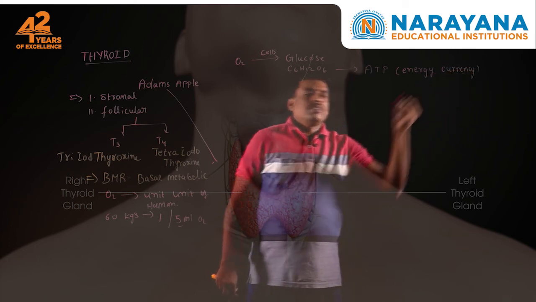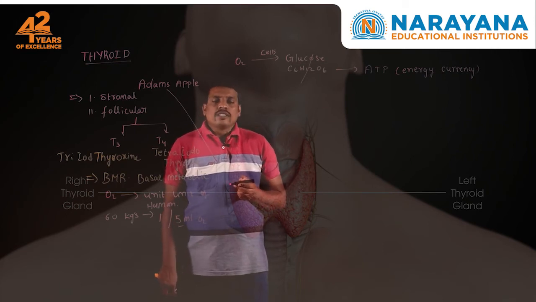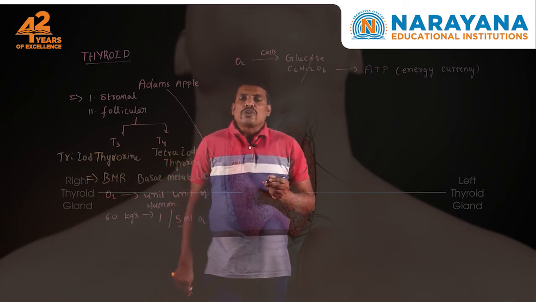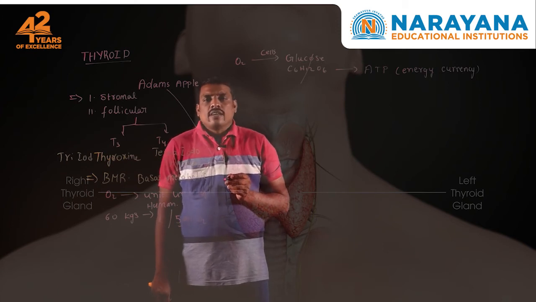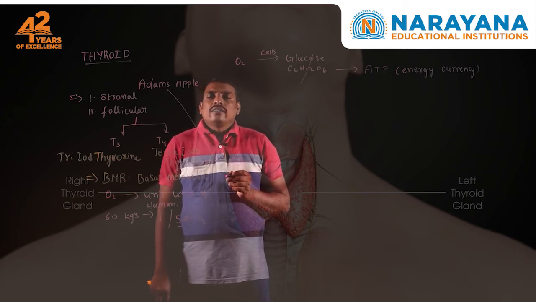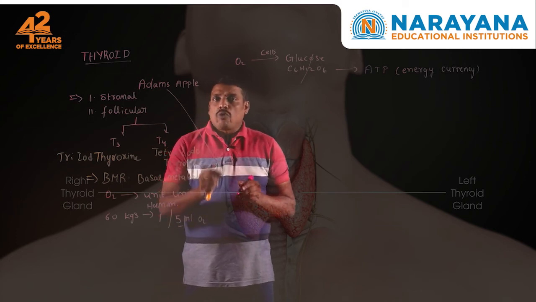Clear, students? For the production of energy in the cells during metabolic rates, the T3 and T4 hormones play an important role.